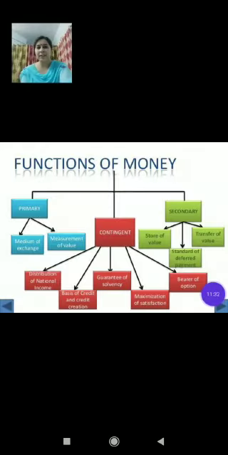Now children, you can see again in the slide that primary functions are two, medium of exchange and measure of value. This we have discussed. And the second is secondary functions, which is marked in green. Secondary functions are three: store of value, transfer of value and standard of deferred payment. Now in my next video I'll be explaining that red part, that is contingent functions of money, right?